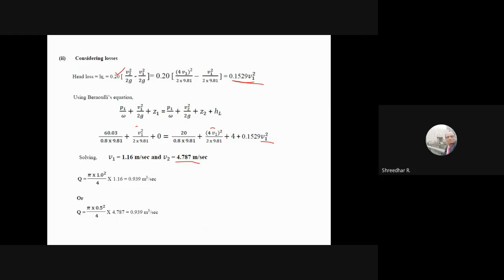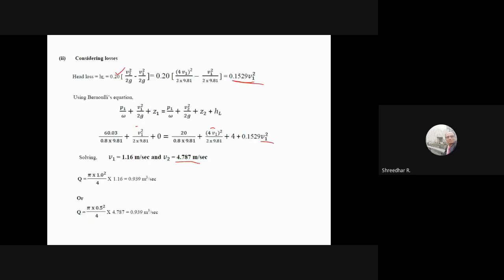Sometimes vacuum also will be given. Be careful, that time you should attach a minus sign. Suppose they give 450 millimeters of mercury in brackets vacuum. Vacuum means it is minus, so you have to attach a minus sign to the pressure.